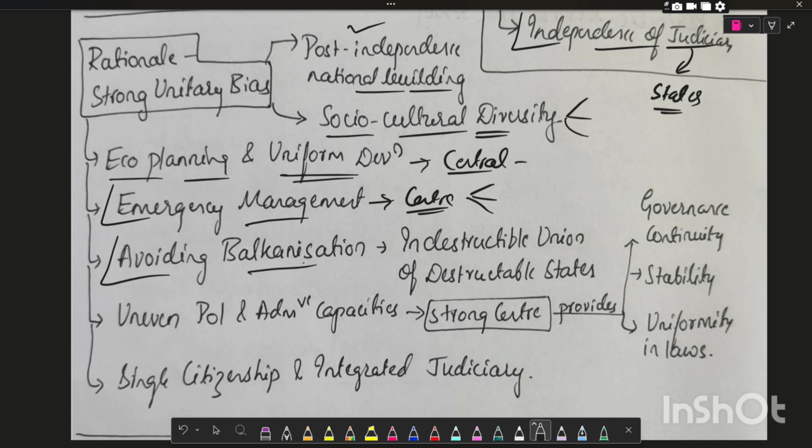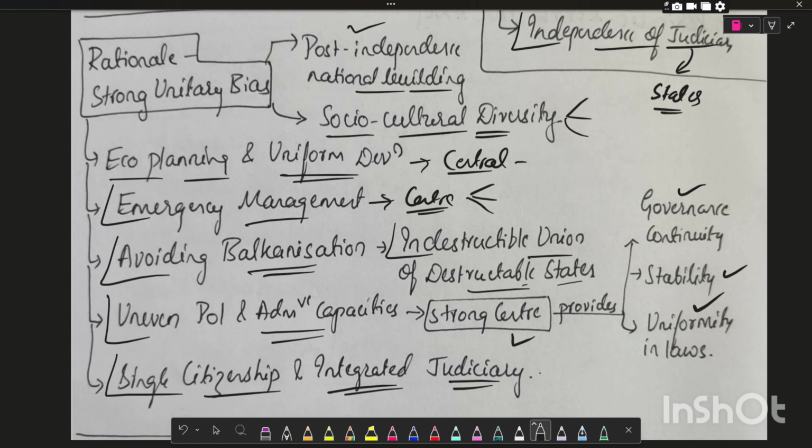And to avoid balkanization, that is an indestructible union of destructible states, and uneven political and administrative capacities, where a strong Centre provides governance continuity, stability, and uniformity in laws, and the principle of single citizenship and integrated judiciary.